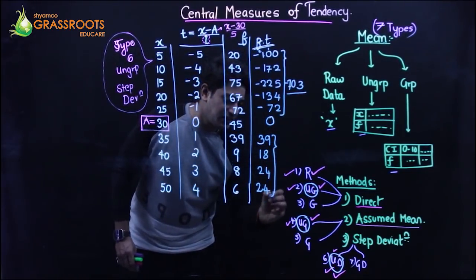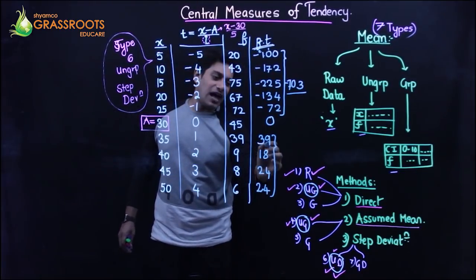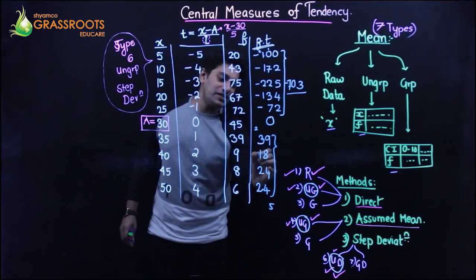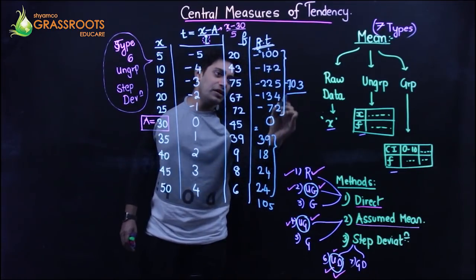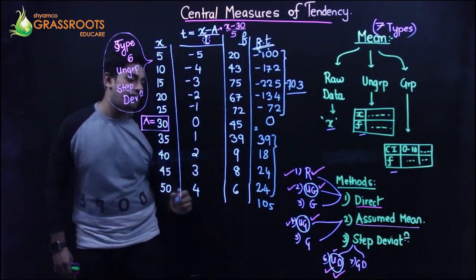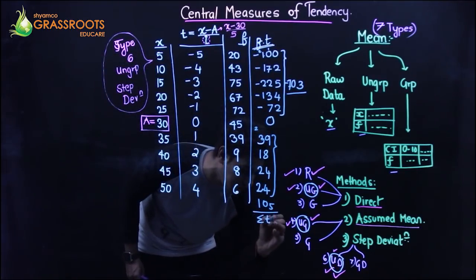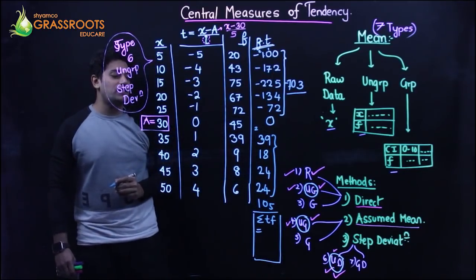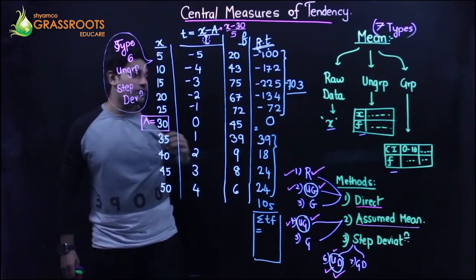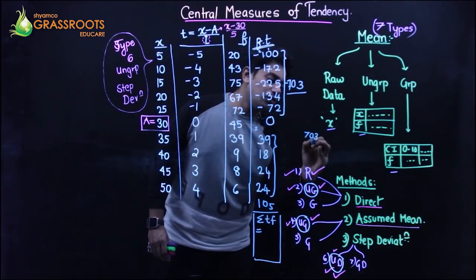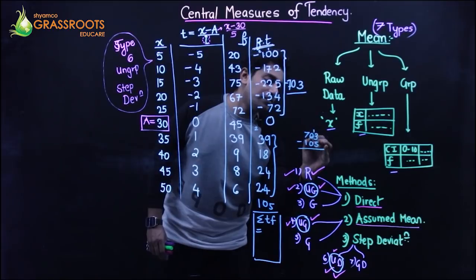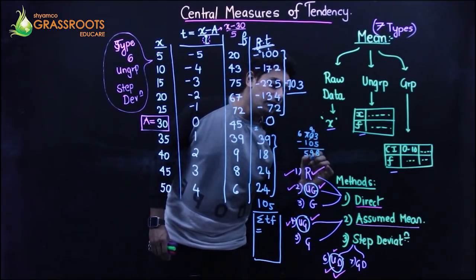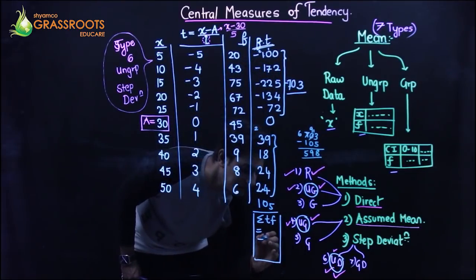Alright, you add these. 9 plus 8, 17, 21, 25. 2, 5, 6, 7, 8, 9, 10, 105. Minus 703 plus 105, that's going to be the summation of FT. Yeah, minus 703 plus 105. So if you calculate 703 and 105, you subtract, 598 with a negative sign.